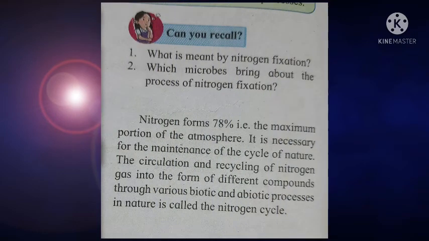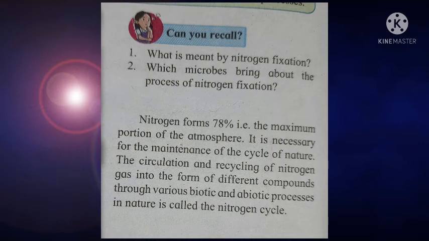Students, come to the next fresh point, that is the nitrogen cycle. After that we will discuss some questions and answers given here. What is meant by nitrogen fixation? This we have to study in an earlier standard. Nitrogen fixation naturally takes place when rainfall occurs. When it rains, the nitrogen present in the atmosphere mixes into the water and is converted into nitrogen dioxide, and it comes to the earth with the help of rain water.